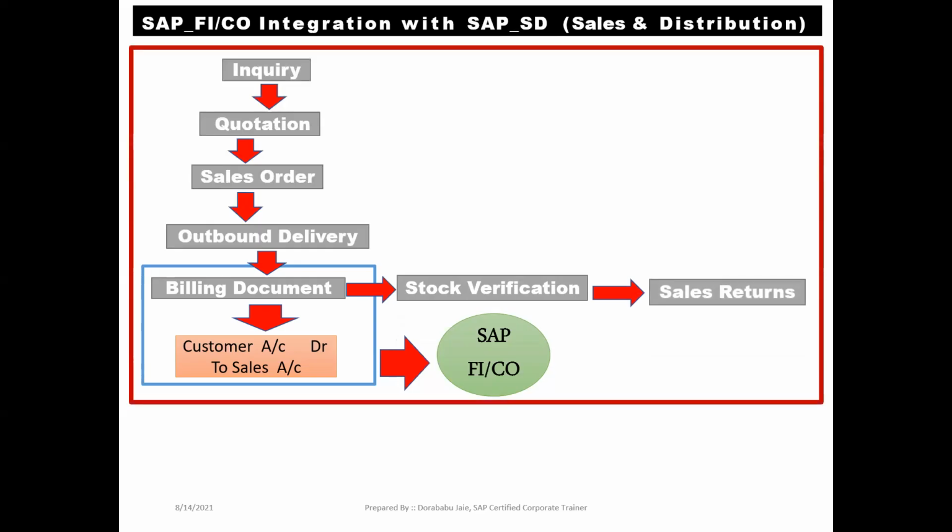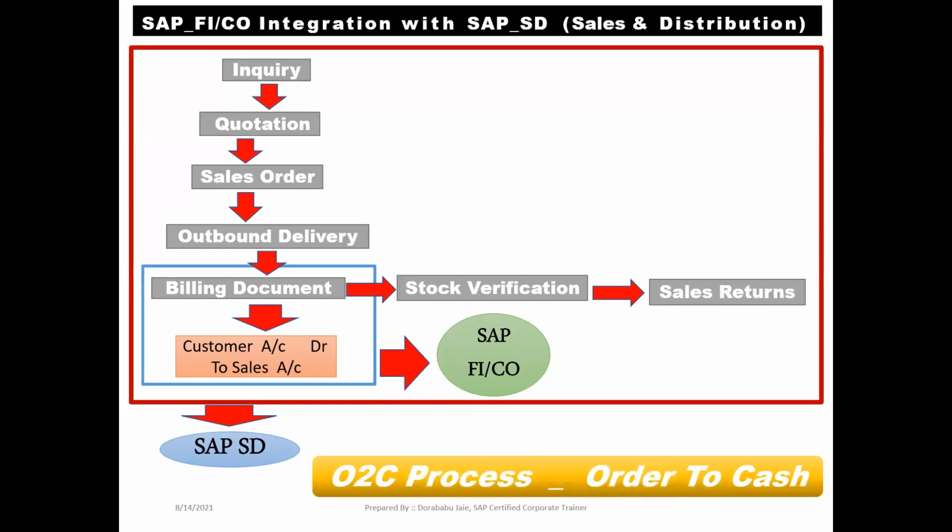This entire process is controlled by the SAP SD team, the sales and distribution team. This entire process we can call the OTC process. OTC stands for order to cash. From inquiry to billing document is controlled by the SAP SD team.